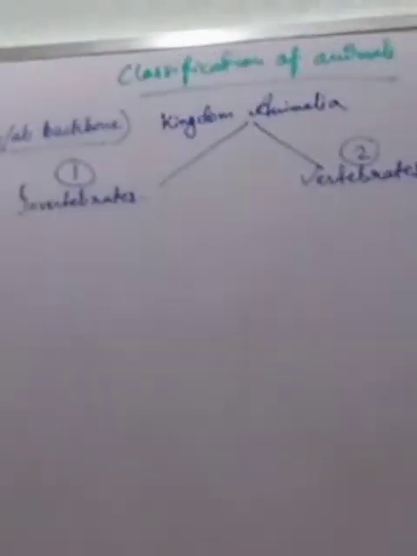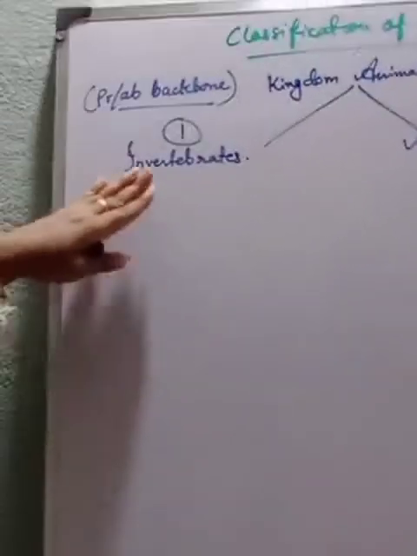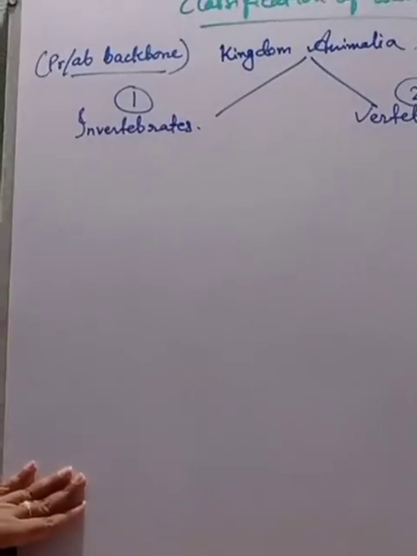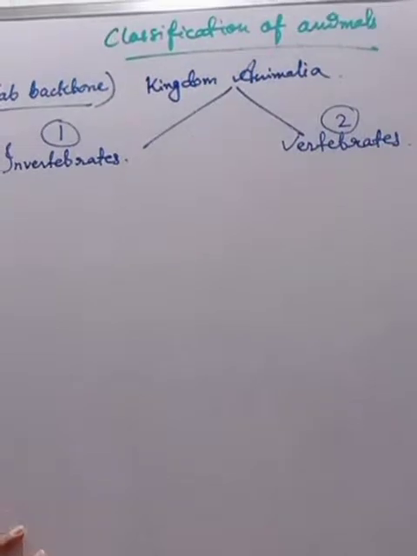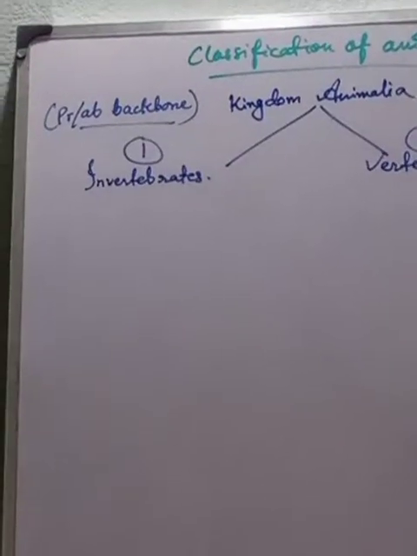Today we will be dealing with the invertebrate groups. Under these invertebrate groups, all the animals are classified into 8 groups or phyla. The groups are also called the phyla. Under 8 groups, you know that, on the basis of the similarities between them.